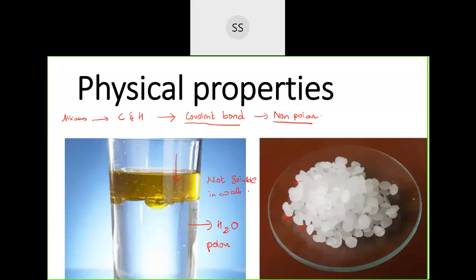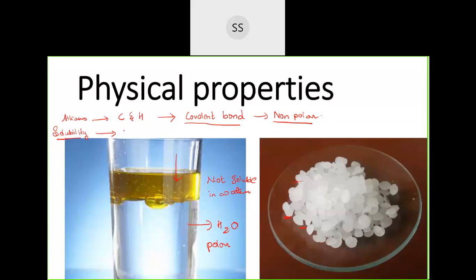This is one more point to remember. You can write down solubility. The next physical property: the first one I gave you was the physical state, the second one is solubility. So you write: alkanes are not soluble in water.